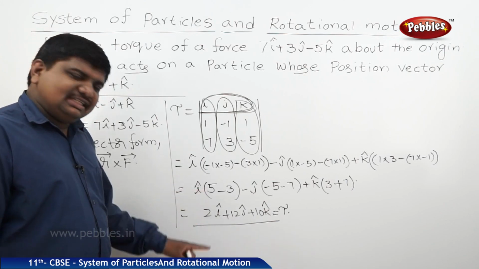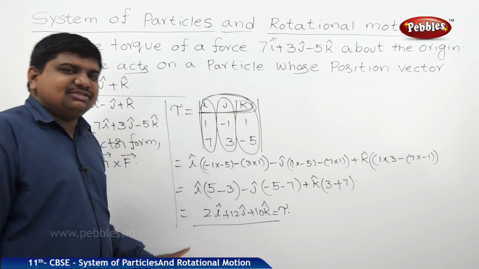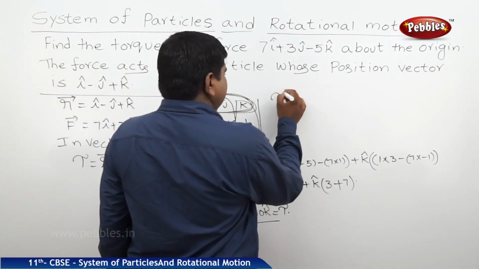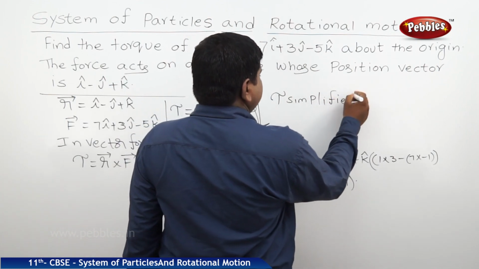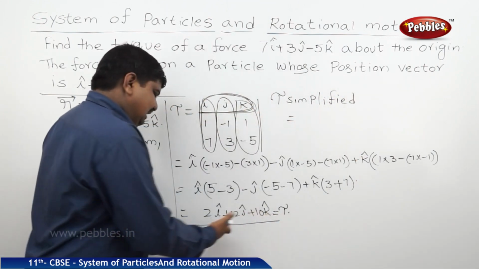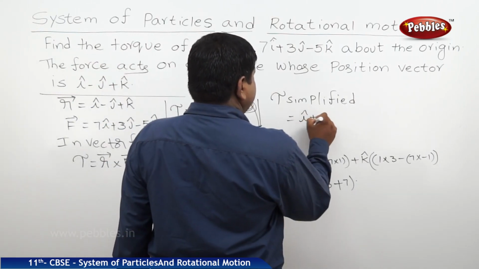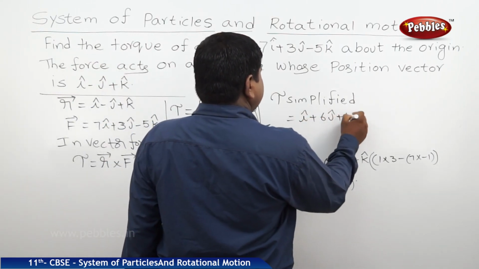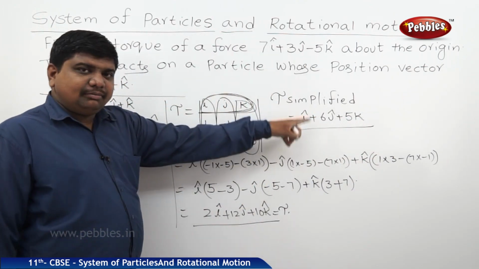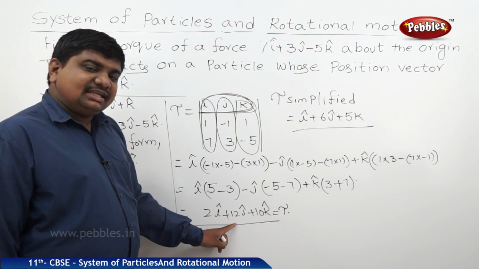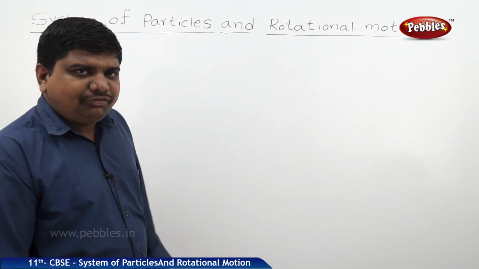You can simplify this answer, but the simplified version is parallel to this vector. So tau simplified is, we can take 2 as common, so i plus 6j plus 5k. But this one, the simplified form, is parallel to the resultant vector also. The next concept is equilibrium of a rigid body.